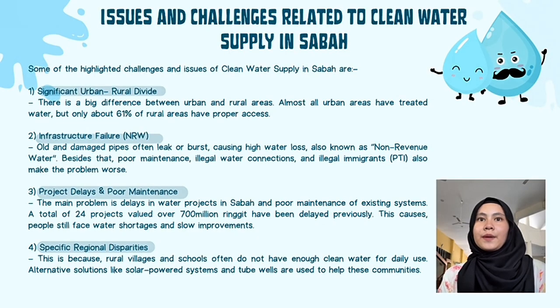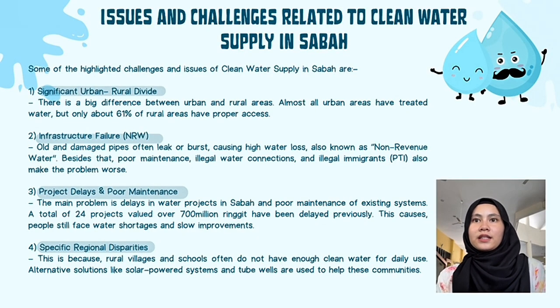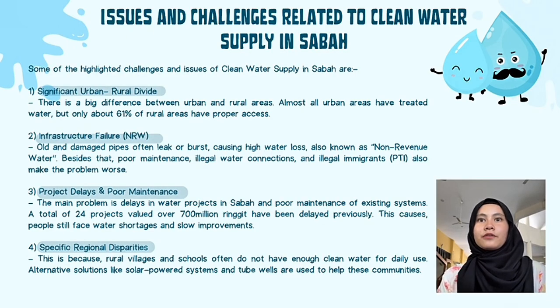Third, project delays and poor maintenance. The main problem is delays in water projects in Sabah and poor maintenance of existing systems. A total of 24 projects valued at over 7 million ringgit have been delayed previously. This causes people to still face water shortages and slow improvement. Lastly, specific regional disparities. This is because rural villages and schools often do not have enough clean water for daily use. Alternative solutions like solar power systems and tube wells are used to help these communities.